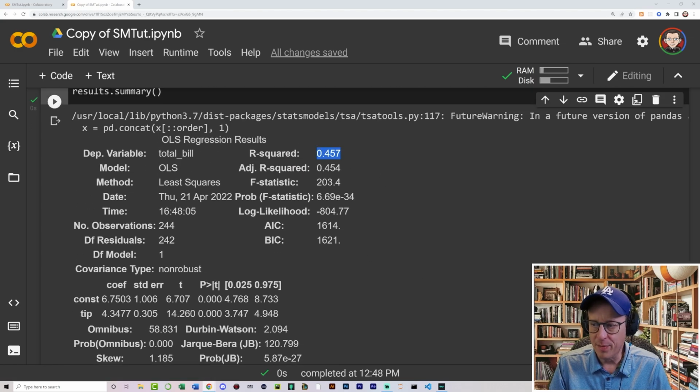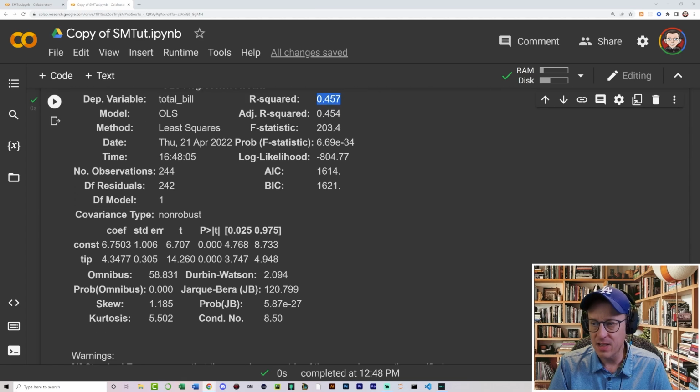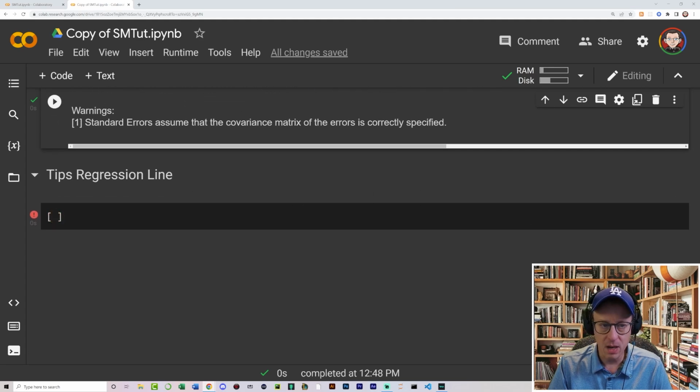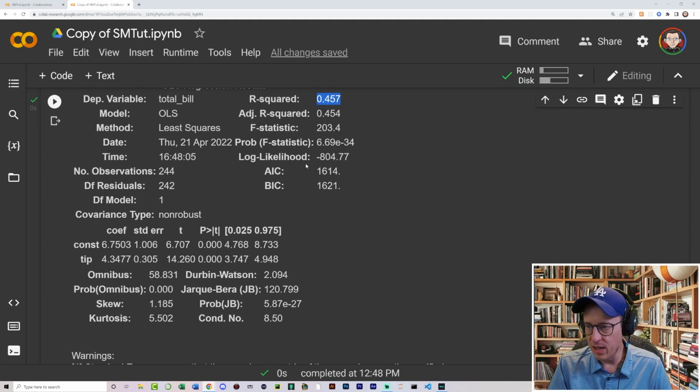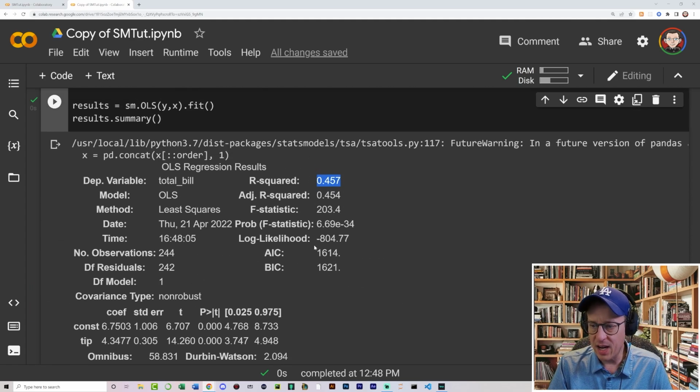All right. So remember before we had 0.03. So that was telling us, you know what, I think you're looking down the wrong path, and we don't believe that the attractiveness of a professor has any bearing on the evaluation. Well, this time we have 0.457. So what would you guess? Yes, that's a much larger number, and we know immediately just by looking at that one number that yes, we're going down the right path, and chances are very good that the size of the bill has something to do with the ultimate tip amount that we receive. And you can go down the line of all these other different pieces of data and also see that they are also very, very likely.